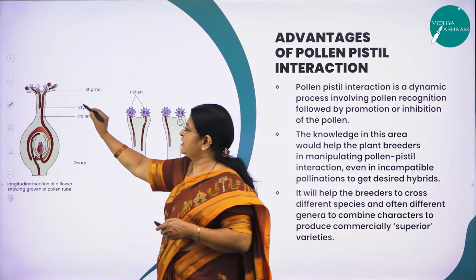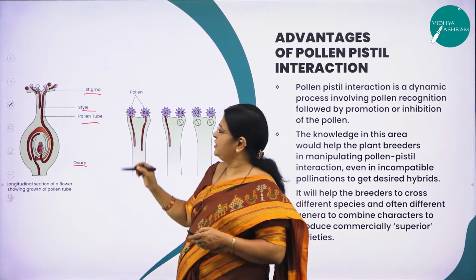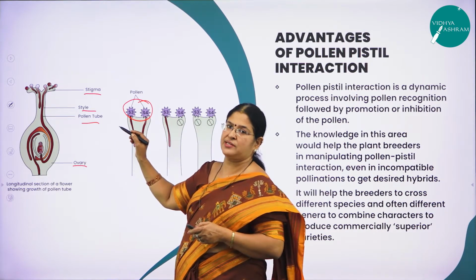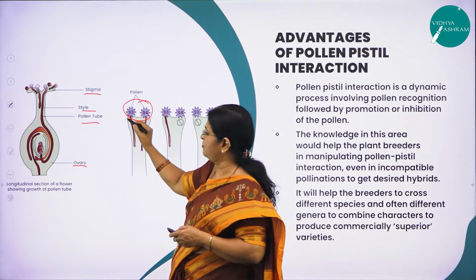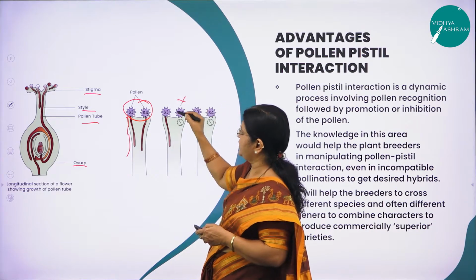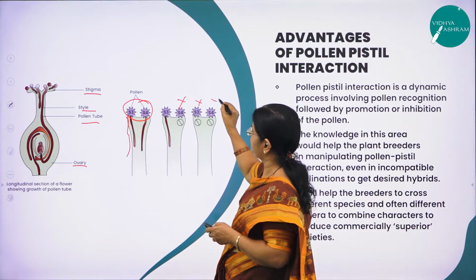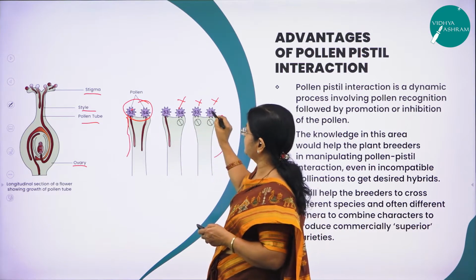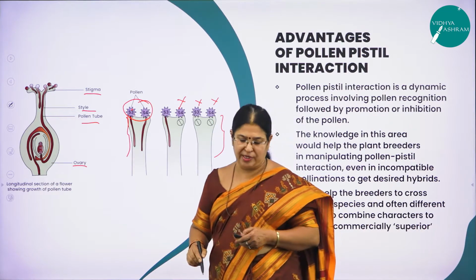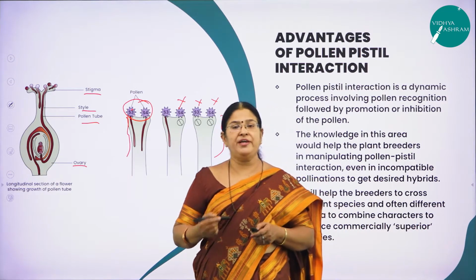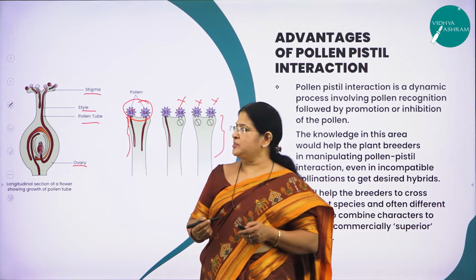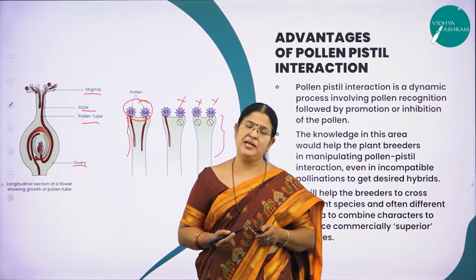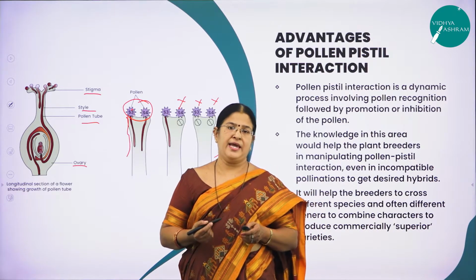So the same diagram I have explained in the previous slide, it is the same pollen pistil interaction. Only when the pollen grains are compatible, it accepts and allows it to form a pollen tube. Here you can see it is not accepted. Here also you can see that there is no formation of a pollen tube. This is called compatible pollen grains, and these three are called incompatible pollen grains. Hope you have understood a very, very important concept of this chapter, sexual reproduction in flowering plants, that is the pollen pistil interaction. This is also asked in the examination.